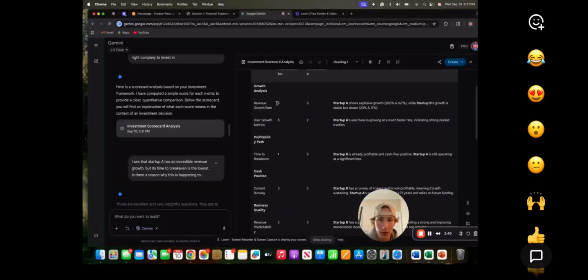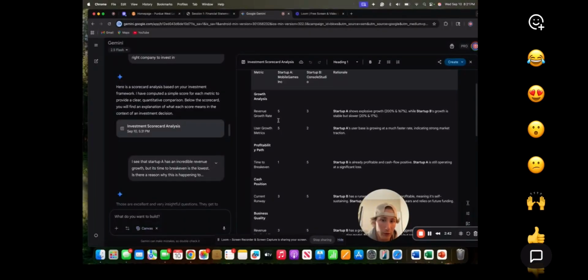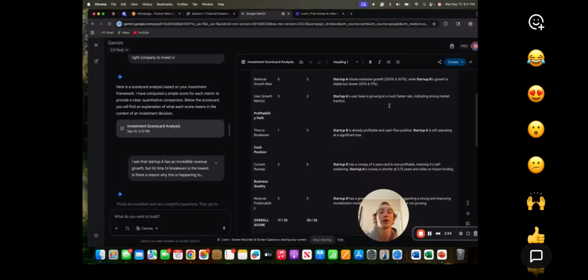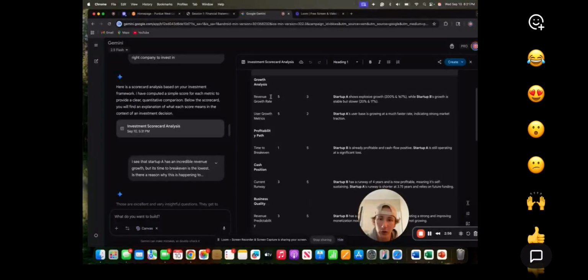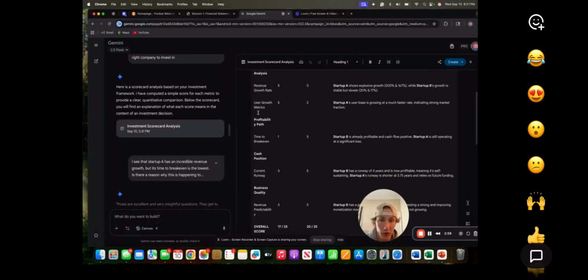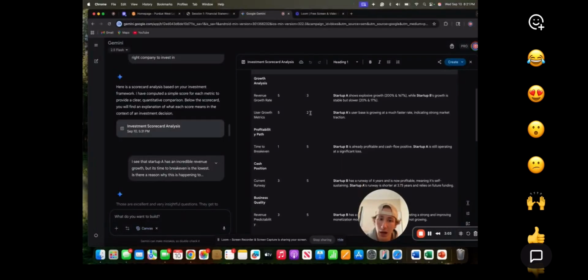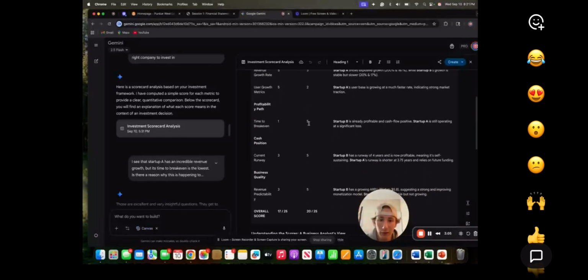If we look here for mobile games, we have a 5 in growth rate, which shows an explosive growth rate of 200% and 167%, while startup B's growth is stable but slower, in the 20% to 17% range. Also, startup A has great user growth, while startup B has a 2 out of 5.